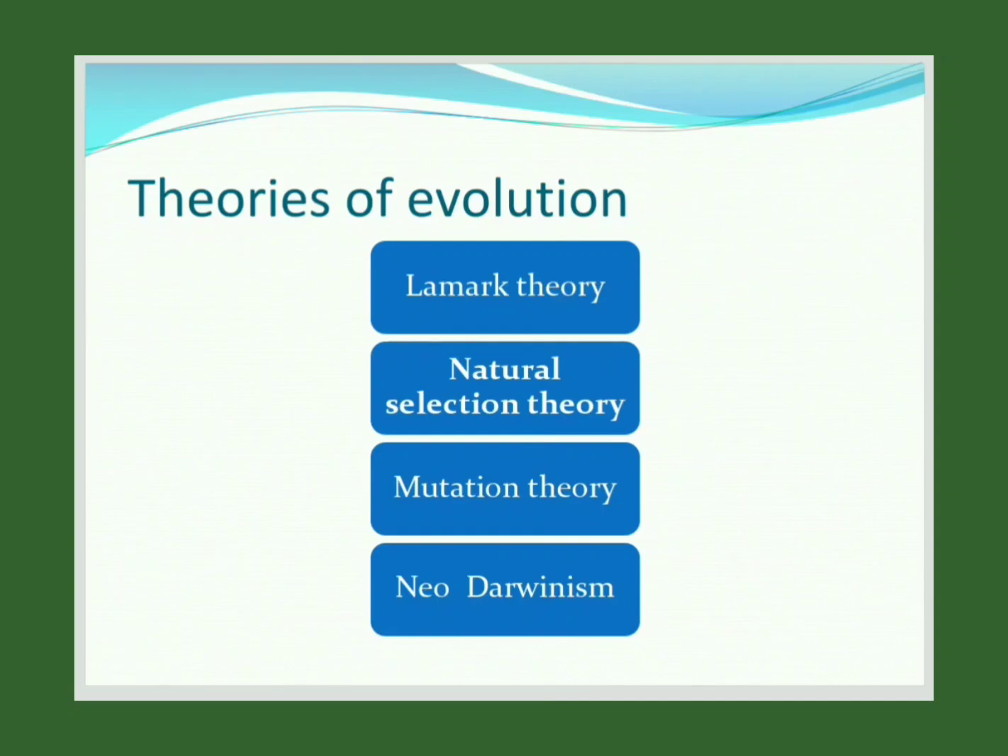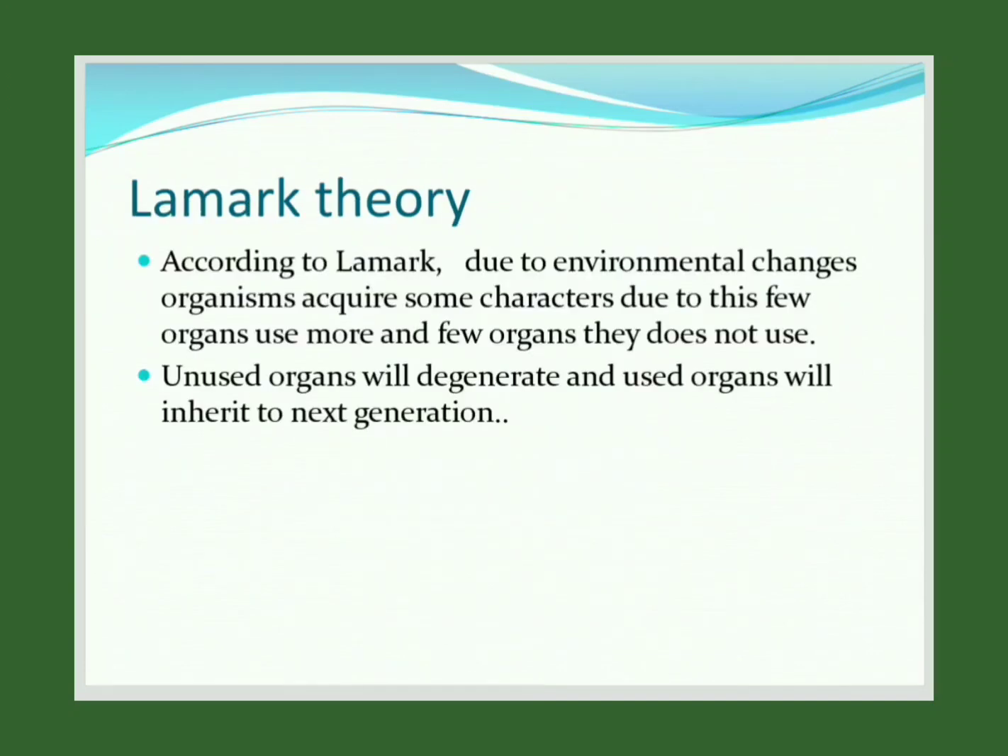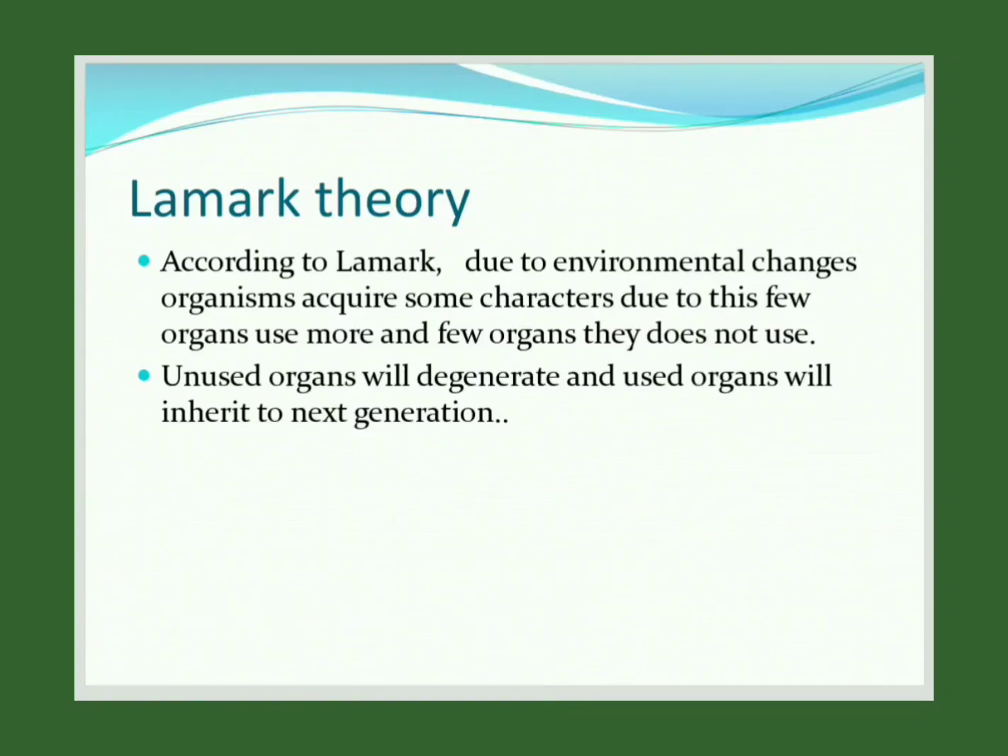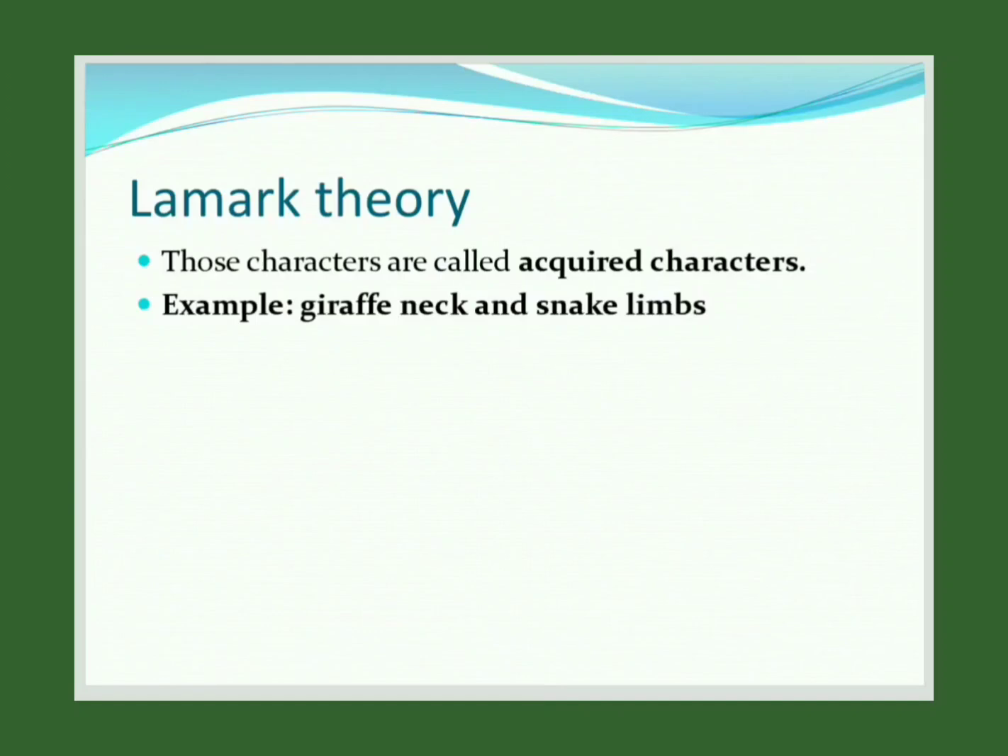First, Lamarck theory to explain the evolution. We already know that evolution is a developmental change, right? So here, according to Lamarck, due to environmental changes, organisms will acquire some characters. Due to this, a few organs will be used more and a few organs they do not use at all. So unused organs will degenerate and used organs will be inherited by the next generation. That means unused organs do not pass to the next generation. So this was given by Lamarck.